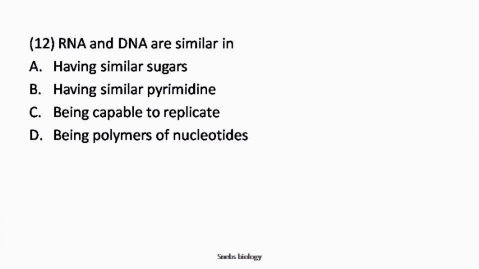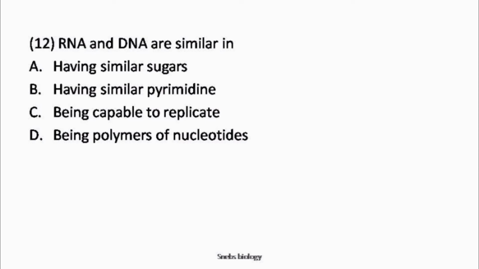And then option C is being capable to replicate. Okay, so DNA replication is a bidirectional semi-conservative event which is carried out by primer dependent DNA polymerase enzyme using the DNA template strand, and RNA is made by transcription from a DNA template that is carried out in the nucleus.